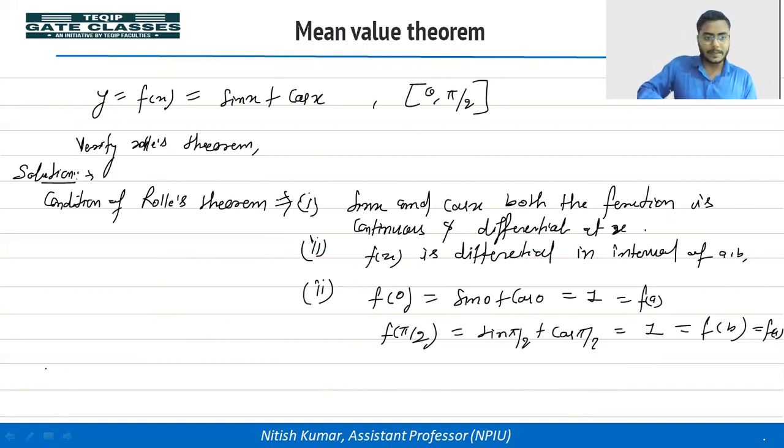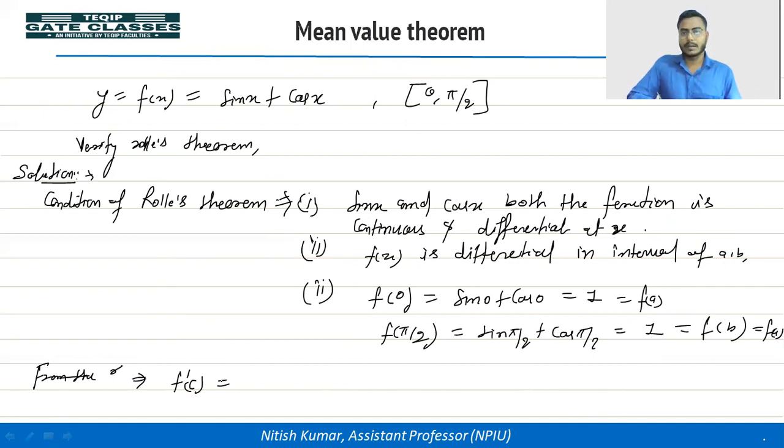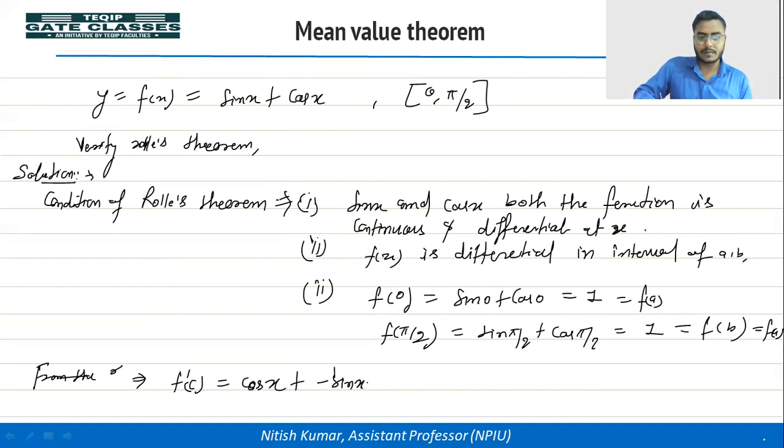So let's calculate the c. Let's first differentiate f(x) and then put x equal to c. The differentiation of sin x is cos x, and the differentiation of cos x is minus sin x. So we are getting cos x minus sin x.